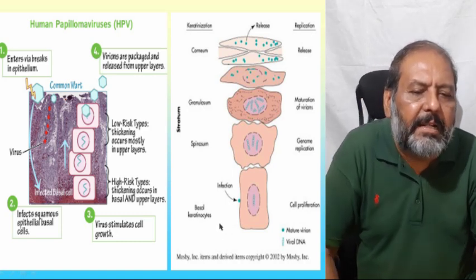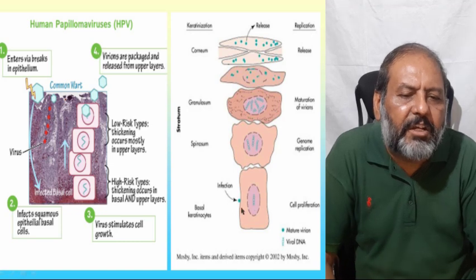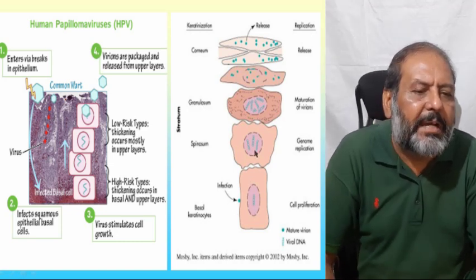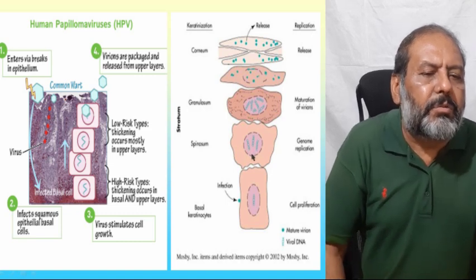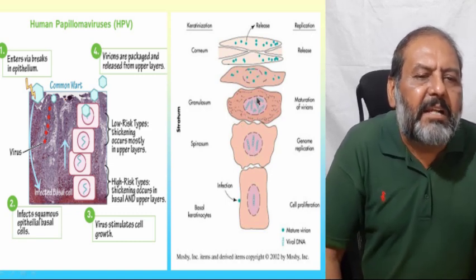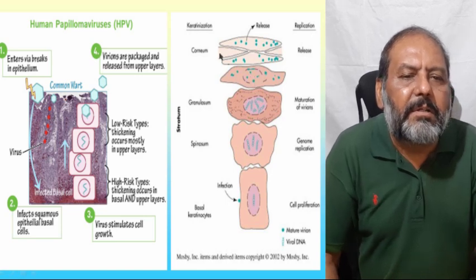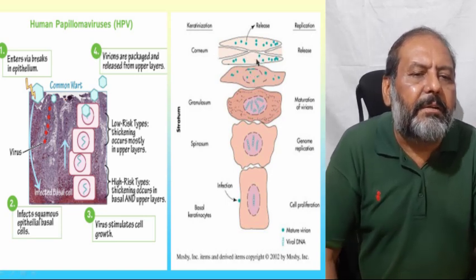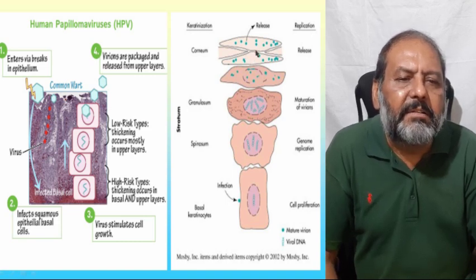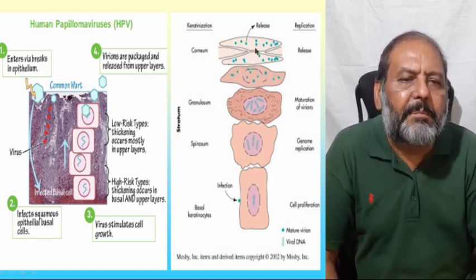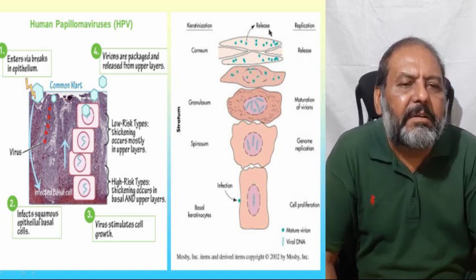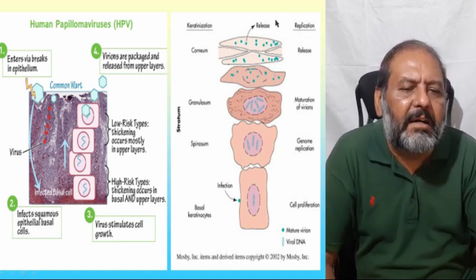Here one can also see the infection of the basal layers, then it goes to the spinosum and grows, then to the granulosum layers, and ultimately to the stratum corneum, where it makes the wart, and the excess virus is released, replicates and can then infect other layers.